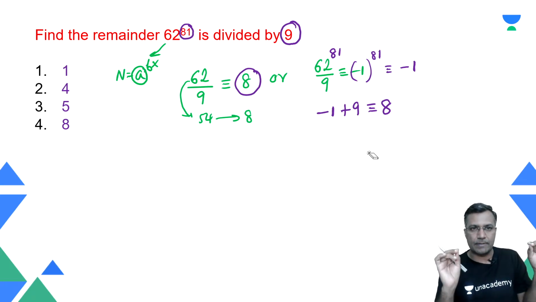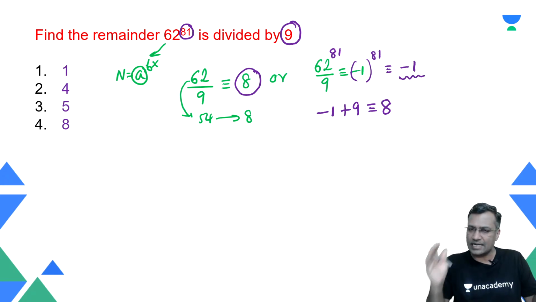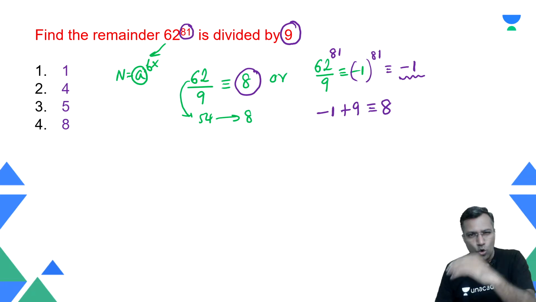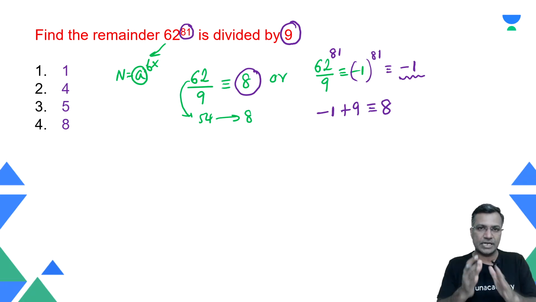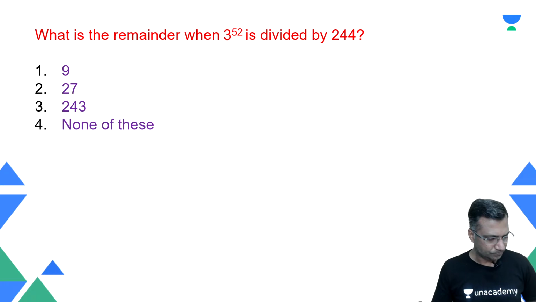When you look at the preferred remainder, sometimes you may get a positive remainder, sometimes you may get a negative remainder. Just in case you get a negative remainder as the answer, nothing to panic. Add the divisor back, you get the positive remainder. Pretty simple question. But the idea is, today we are going to spend the next 30-40 minutes on the importance of preferred remainders, and how I look at the preferred remainders without really jumping into the theorems. I hope it's making some sense here.